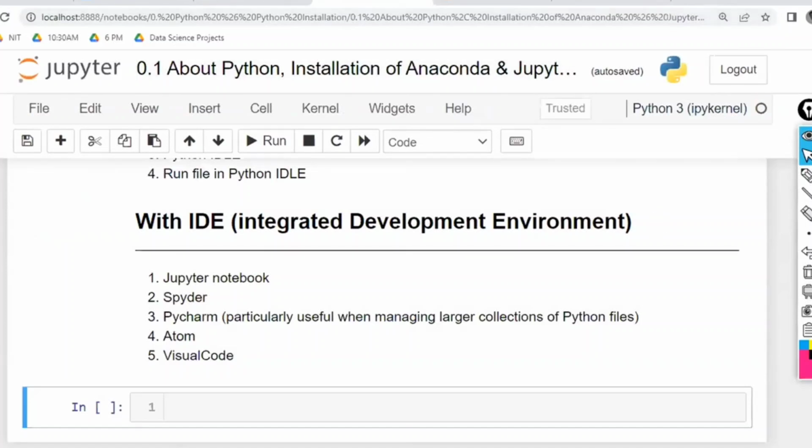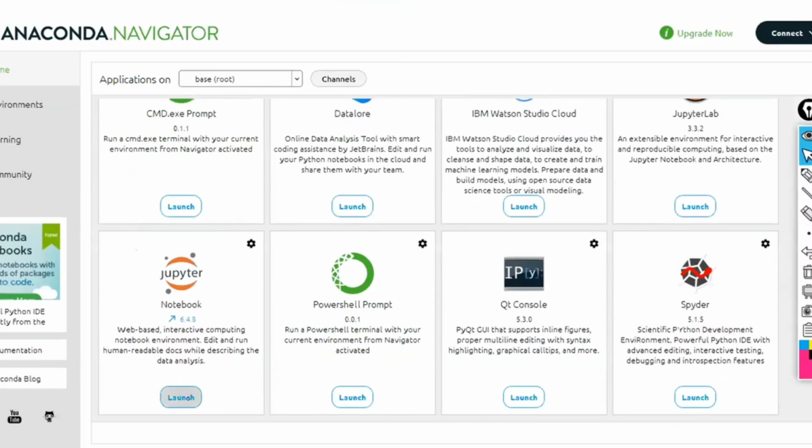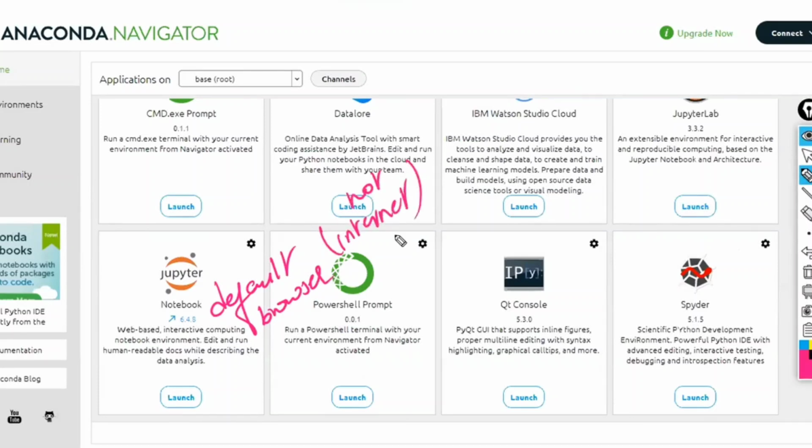Sorry, I forgot to say one thing. In the Anaconda, whenever you click on the Jupyter Notebook, it is going to open in your default browser. Whatever your default browser is, it is going to open there. It will not require the internet. Don't think that because it is opening in the browser, internet is required. No, internet is not required. Only the user interface of the browser is required.